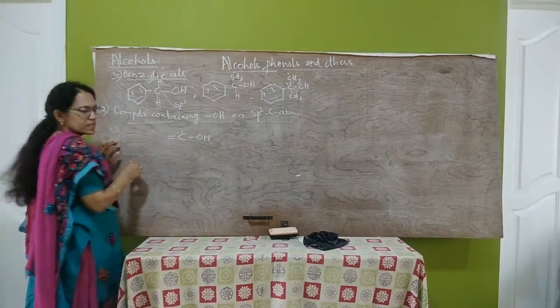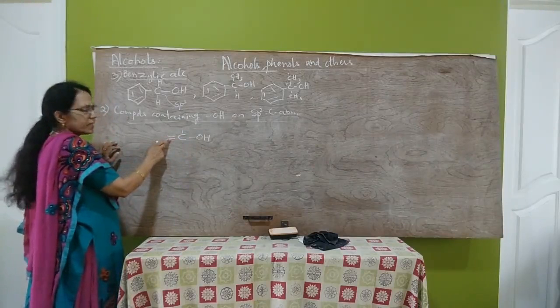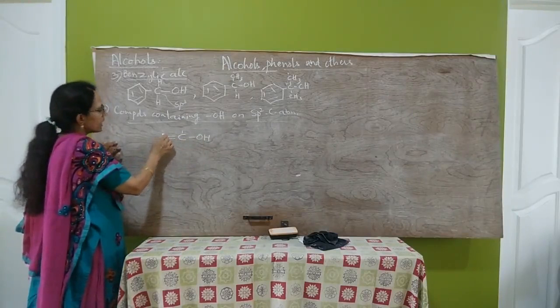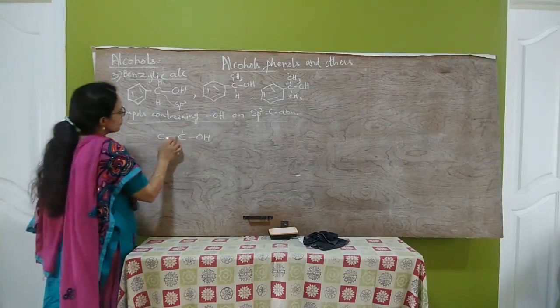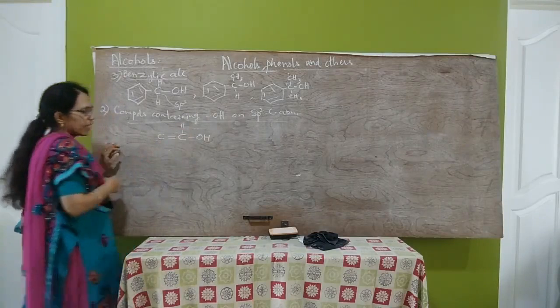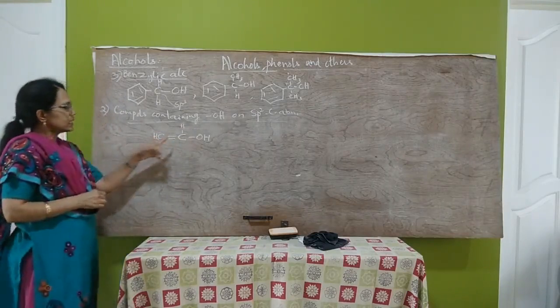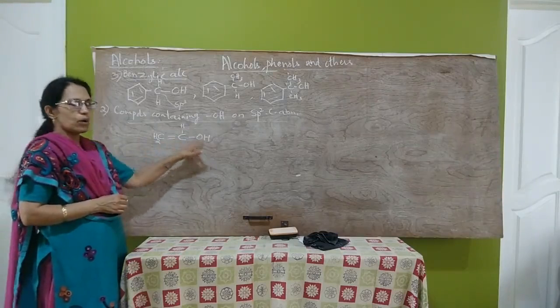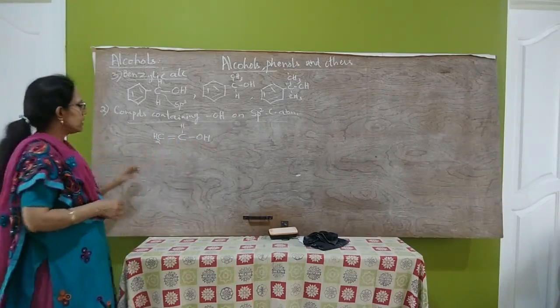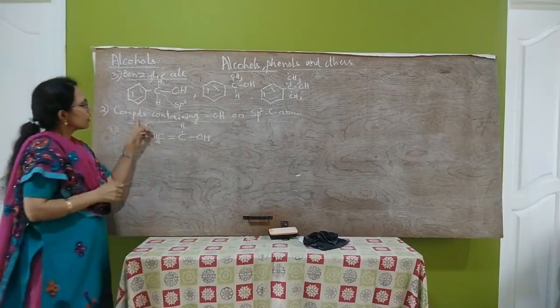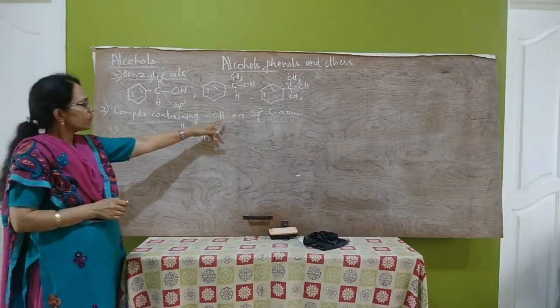An sp2 hybridized carbon atom means a carbon containing a double bond. OH is attached to a carbon containing a double bond. So we can write this as H, this is CH2. This is ethen-1-ol.